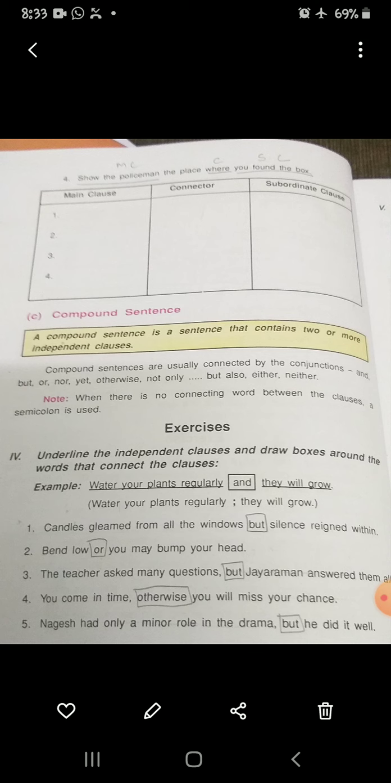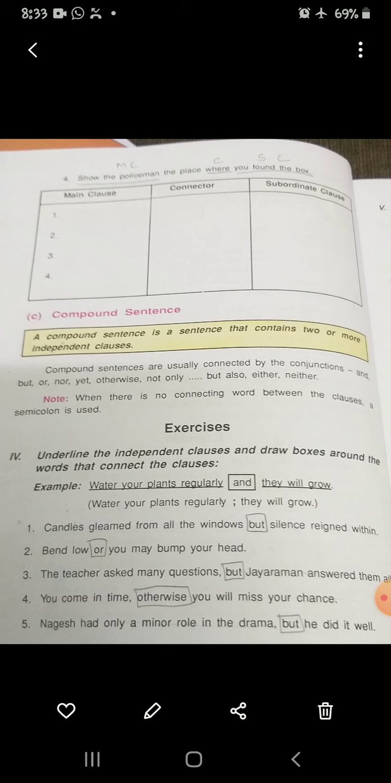Okay, now here is a tabular column given with the main clause, connector and subordinate clause. Since I didn't write anything, you people have to take the sentences and write them in the tabular column. How you have to write, I will tell now. The first sentence we can see, where is the main clause?